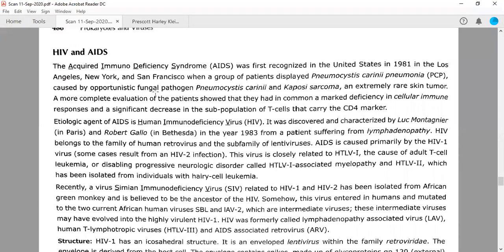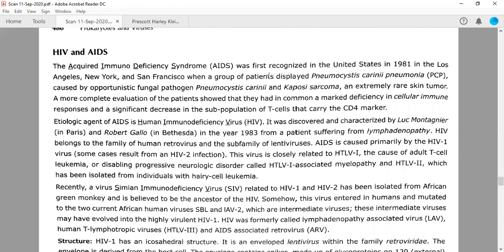Opportunistic pathogens are those which generally do not cause disease in humans, but if our immune system is very, very weak, then these fungal pathogens can cause infection. And these infections are very harmful because they show devastating effects.